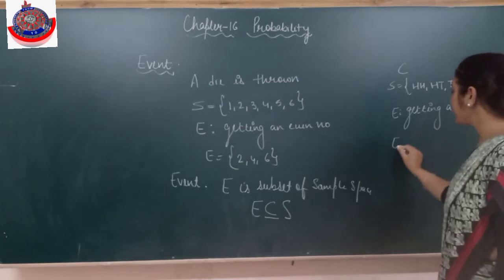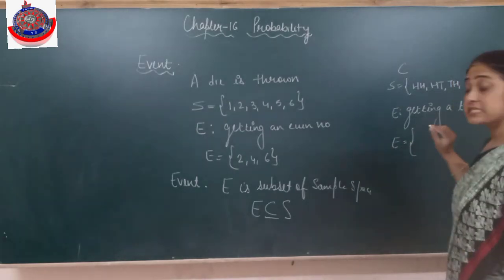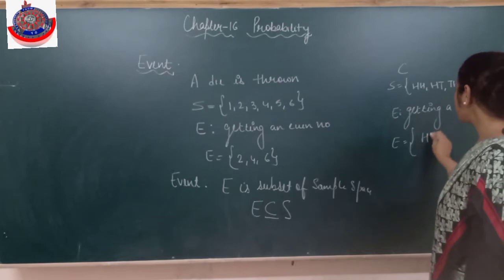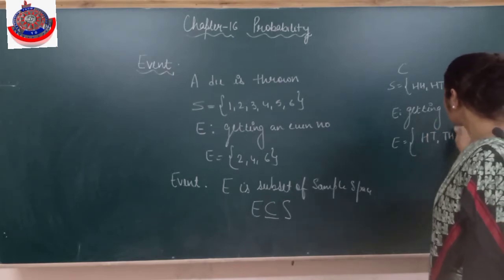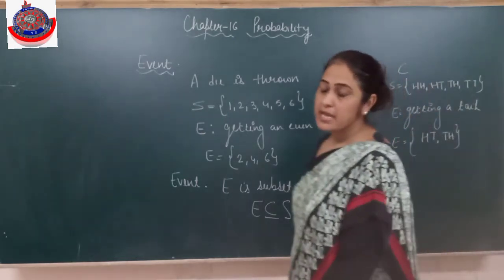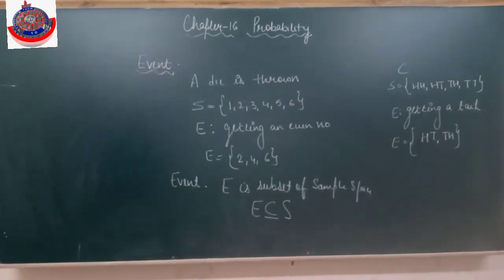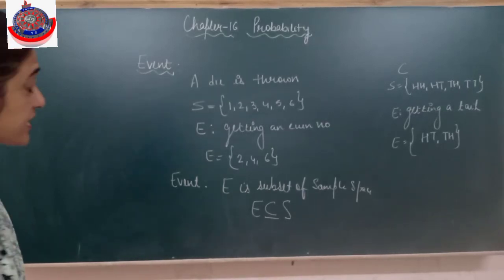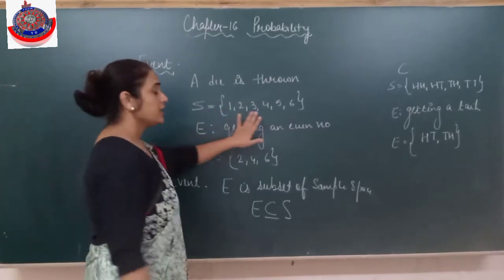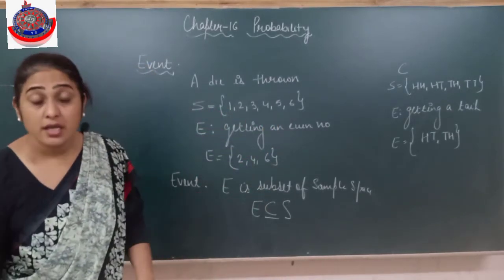So what will be the elements in this set E? It will be HT. So that's my event. I hope events are clear to everyone. Event is a subset of sample space. Any subset E of a sample space is called an event.